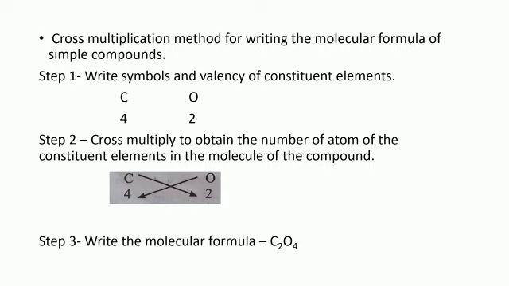Cross multiplication method for writing the molecular formula of simple compounds. Step 1. Write symbols and valency of constituent elements. Here we have taken carbon and oxygen. The valency of carbon is 4 and valency of oxygen is 2. Step 2. Cross multiply to obtain the number of atoms of the constituent elements in the molecule of the compound. You can see the cross multiplication on the screen. Step 3. Write the molecular formula obtained by cross multiplication, that is C2O4.